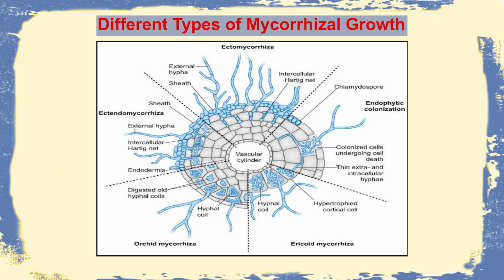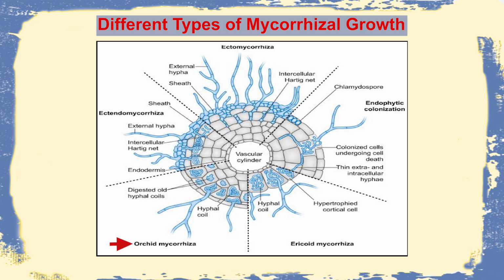Now this is a unique figure which shows the different types of mycorrhizal growth. We see for Ectomycorrhiza it is distinct, the sheath is very big, with an adequate Hartig net. For Endomycorrhiza there is no sheath, but the intracellular hyphae grow deep inside, almost reaching the endodermis. For Ectendomycorrhiza the sheath is becoming thinner and there will be development of arbuscles within, and the arbuscle formation is wide.